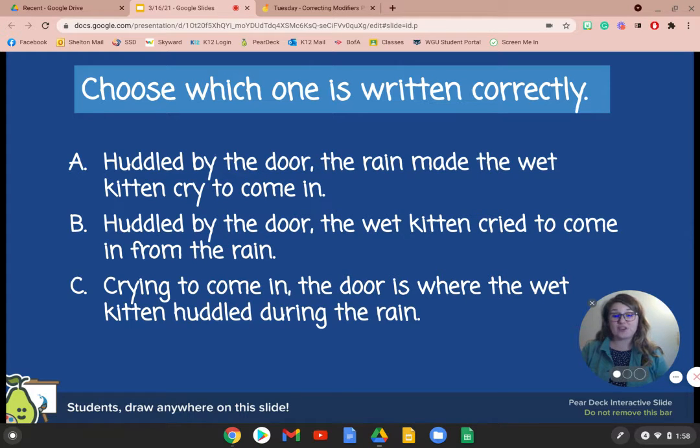If you answered B, you are correct. Huddled by the door, the wet kitten cried to come in from the rain. We know that this is correct because it sounds as if the wet kitten is the one huddled by the door, not anything else, which is correct.